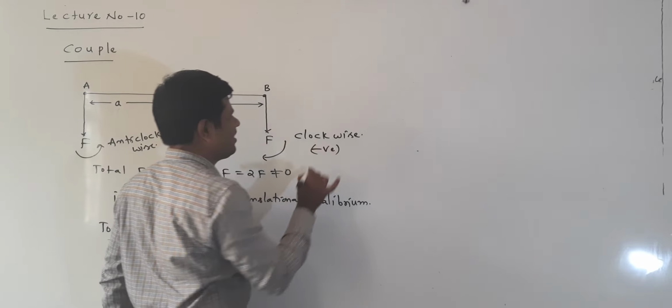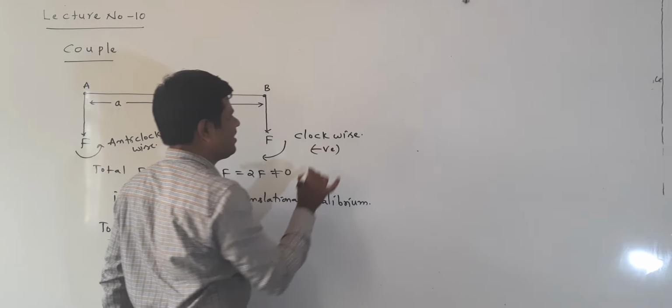I am writing the total torque about point C. The angle between A and F is 90 degrees. How to find the torque here? The formula is torque equals R F sin 90. In the place of R, the distance is A, so torque equals A into F sin 90. Because the angle between A and F is 90 degrees, the torque value is equal to AF.